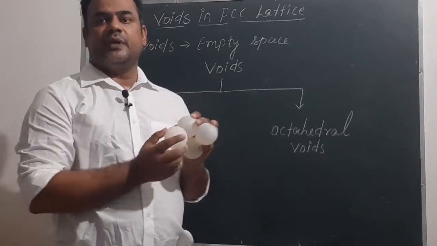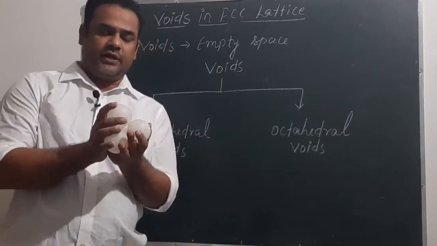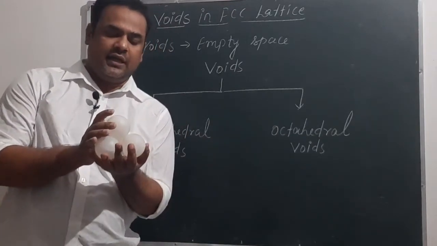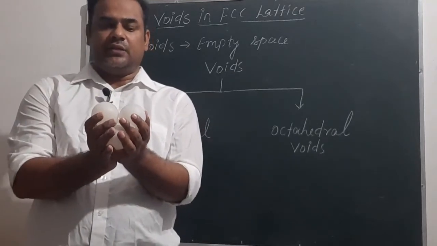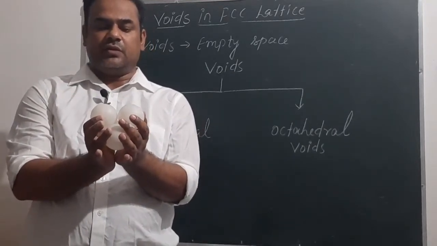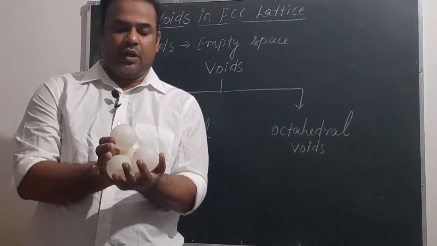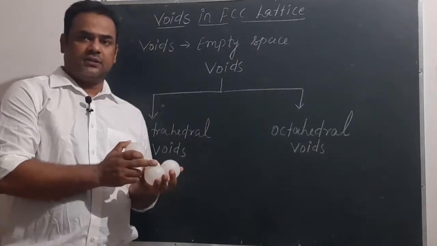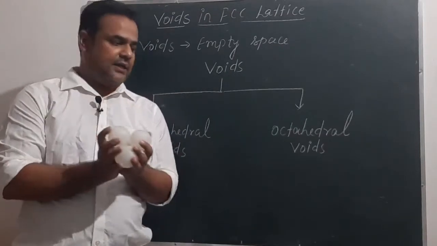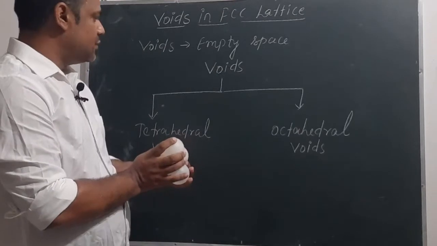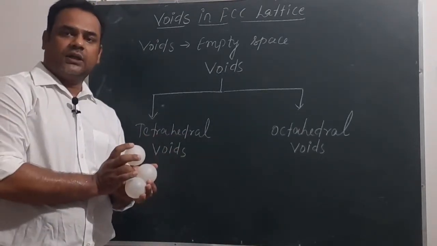This empty space is known as voids, and this void is called tetrahedral voids because you can clearly see here the formation of tetrahedral structure. How tetrahedral structure? You can see one V is upside and one V is down side, both are opposite and bisecting each other. So here this empty space is known as tetrahedral voids. So this is our tetrahedral voids. So two types of voids are there in abscissi lattice. We will see tetrahedral voids and octahedral voids.